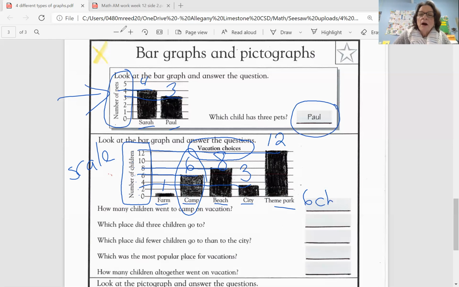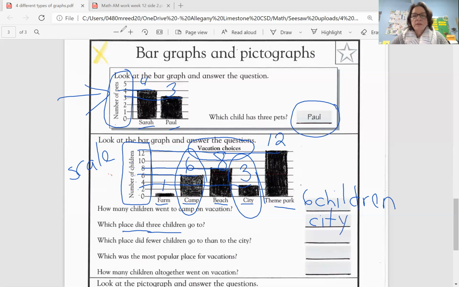And it's a good idea to always dress up your numbers. Okay, don't just put 6, but let's put 6 children. Okay, the next question says, which place did 3 children go to? Again, I've already read my bars. I've got my numbers at the top, so I can see the place that had 3 children was, circle it right there, the city. So the city had 3 children choose it as their favorite vacation spot.